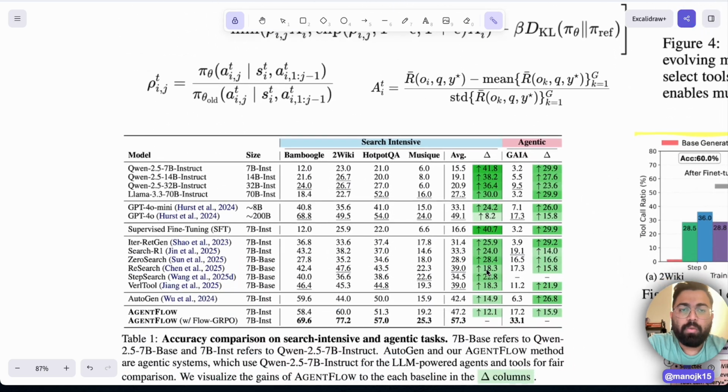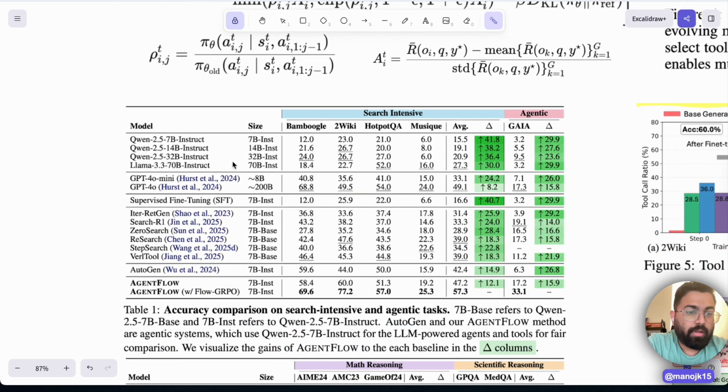Now what we want to see is how this particular model performs across the different models, the performance analysis. If you see on the left-hand side, we're using Qwen 7 billion, Qwen 14 billion, 32 billion, 7 billion, and different benchmarking datasets.